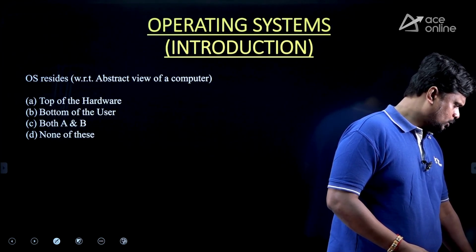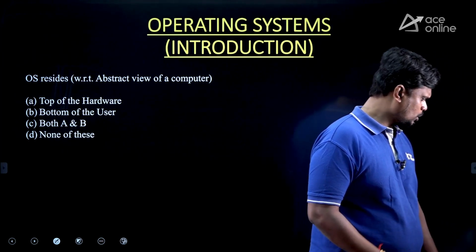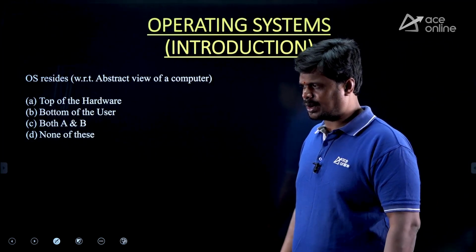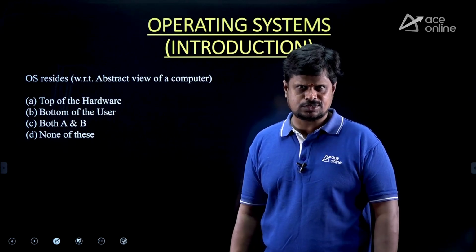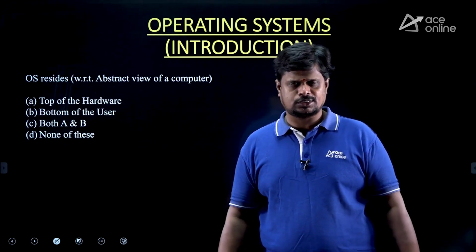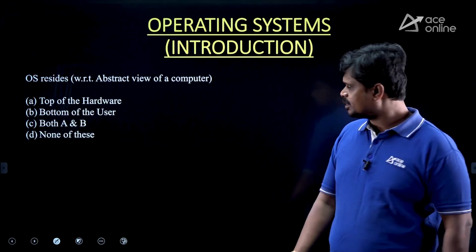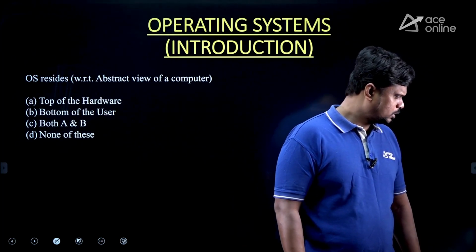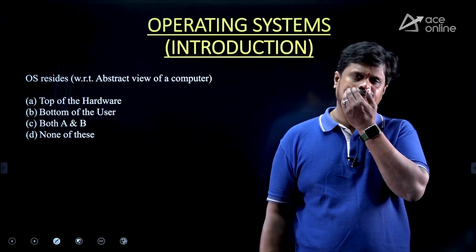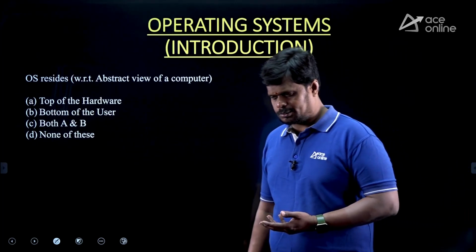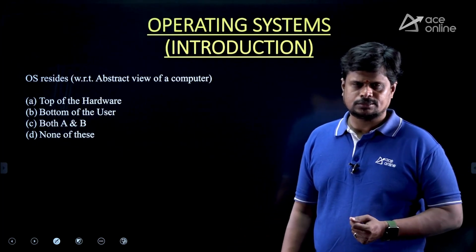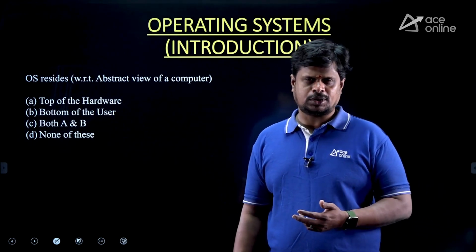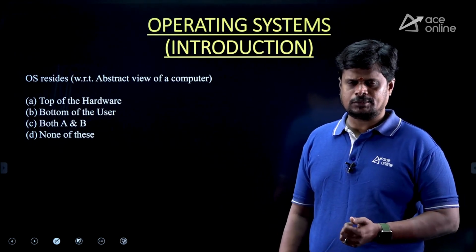This is a very simple question with respect to the definition of operating system. In our classes we have given around 5 definitions. If you can recall those 5 definitions, you can easily answer this question. Please revise yourself. We say that operating system is also called a resource manager. It is an interface between the computer user and the computer hardware.